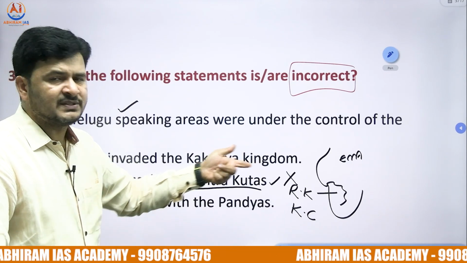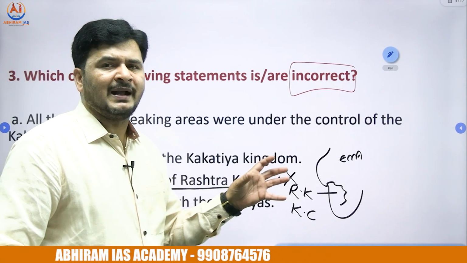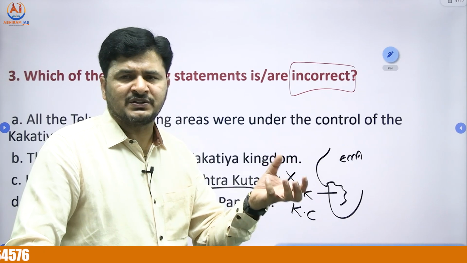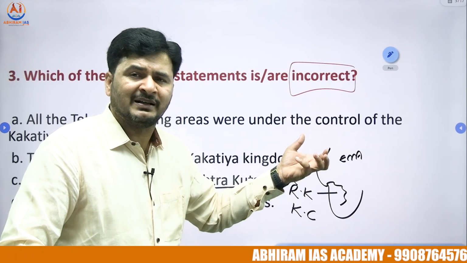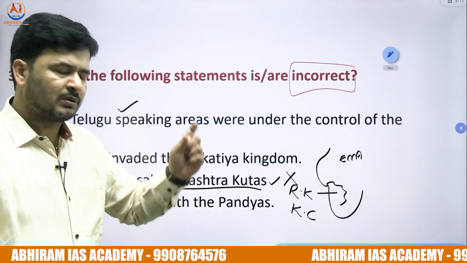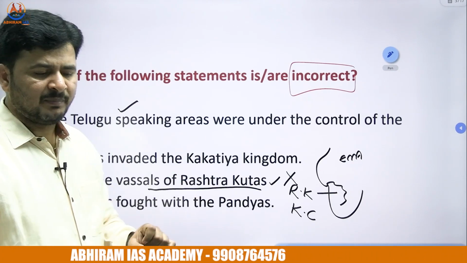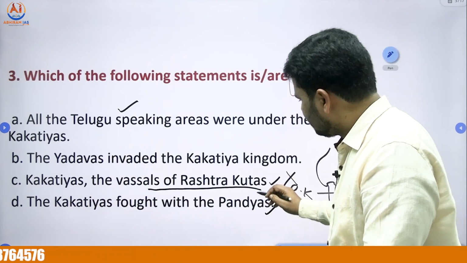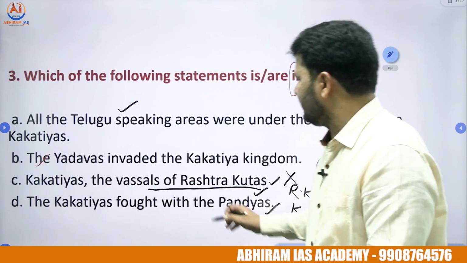In fact, we covered this in the previous video, just go through it. We found conflicts between the Nellore kingdom and the Pandyas. When the Pandyas invaded the Nellore kingdom, what was the response of the Nellore ruler named Manumasiddhi? Manumasiddhi sought the help of Ganapati Deva, and Ganapati Deva sent forces. The combined forces were defeated by the Pandyas. So Kakatiya forces and Nellore forces were combinedly defeated by the Pandyas. So even the fourth one is also correct. The third one is also correct, and what is incorrect then is option B, the Yadavas invaded the Kakatiya kingdom.